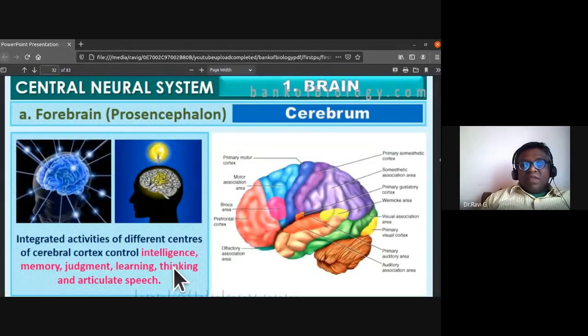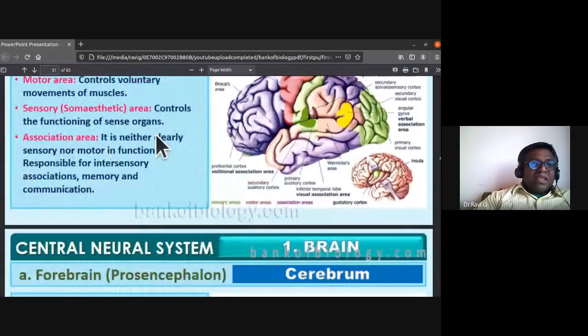You have the motor area, then the sensory area, and the association area, which is neither clearly sensory nor motor. The motor area controls voluntary movement of muscles. The sensory area controls the functioning of sense organs. The association area is responsible for intersensory association, memory, and communication.